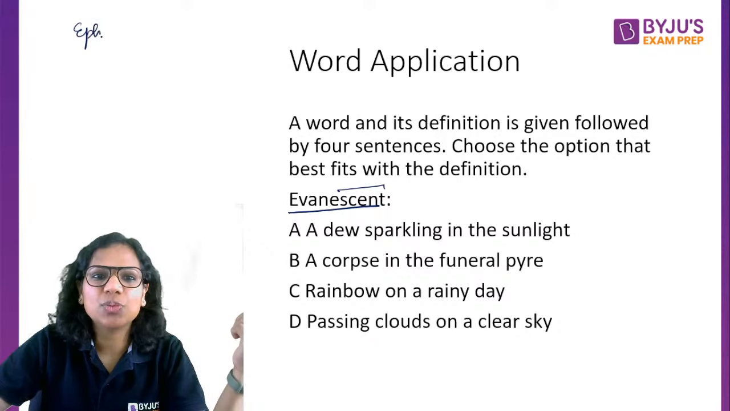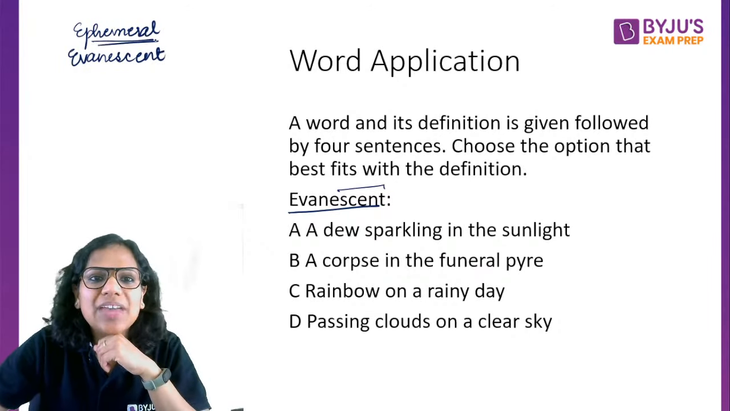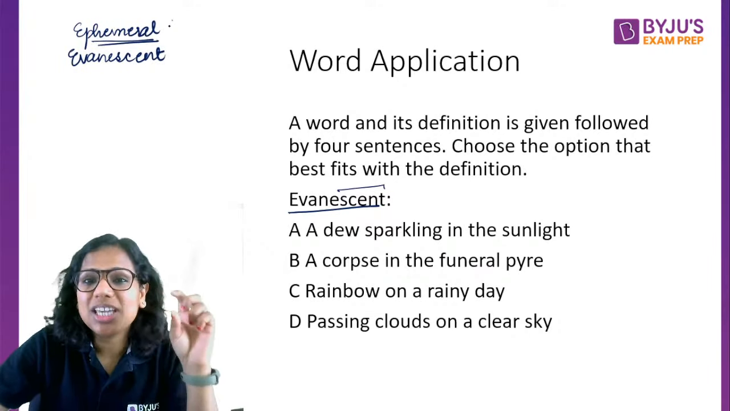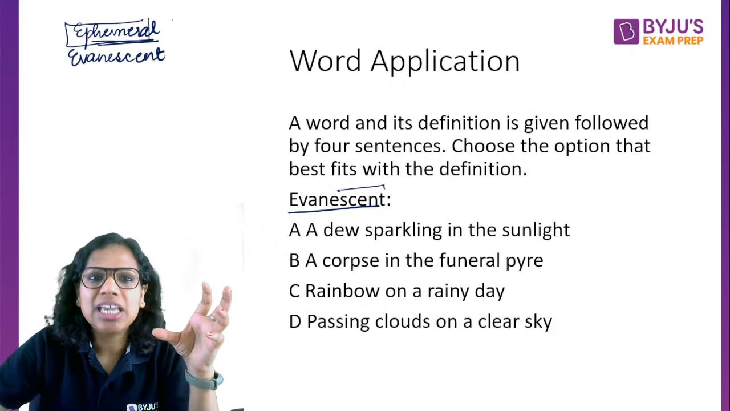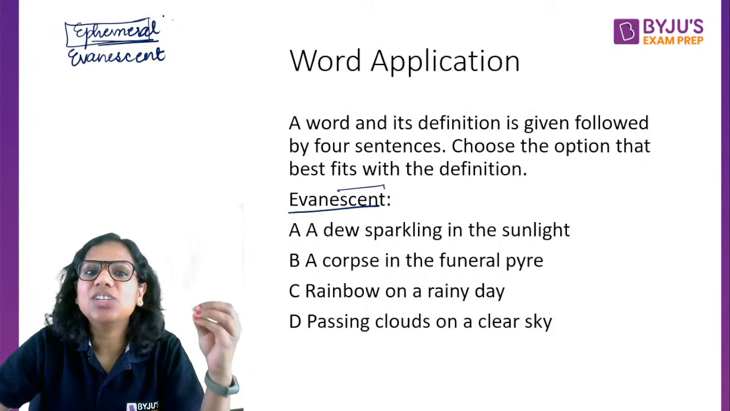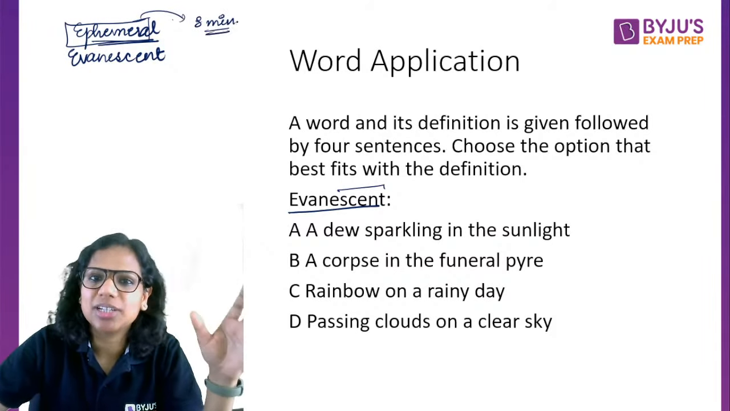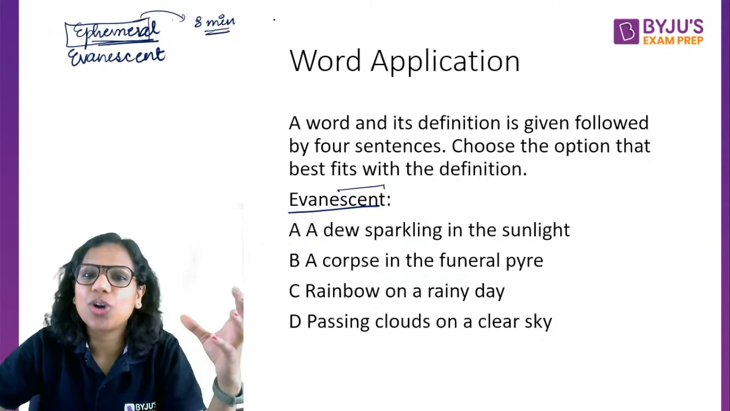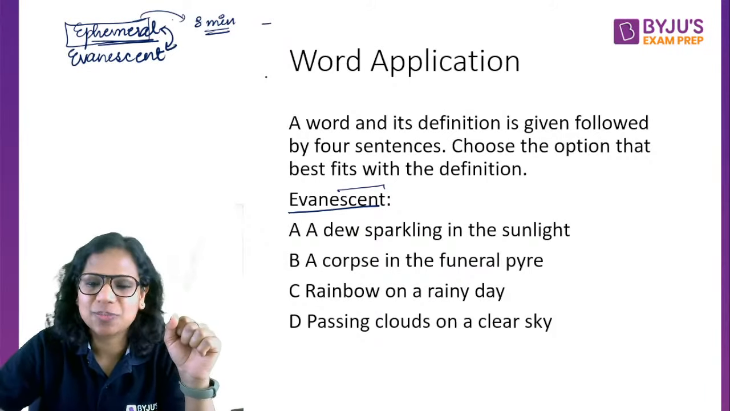A synonym of this word is ephemeral. Okay, ephemeral, evanescent, they are synonymous, right? Now, ephemeral comes from the name of a bee actually. Okay, ephemera is a type of bee. It is said that this bee lives just for 8 minutes after being born. It dies after 8 minutes. So its life is so short, so temporary, so transitory, right? So you can actually associate the two words and learn them like this.